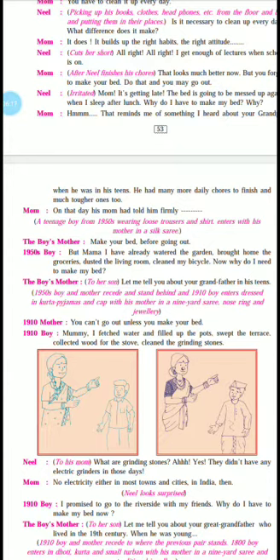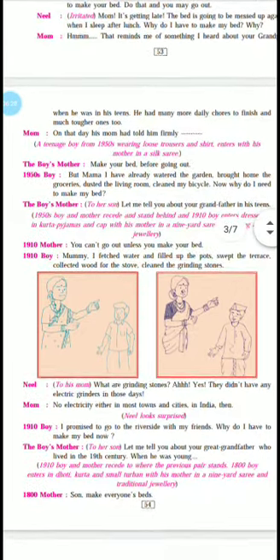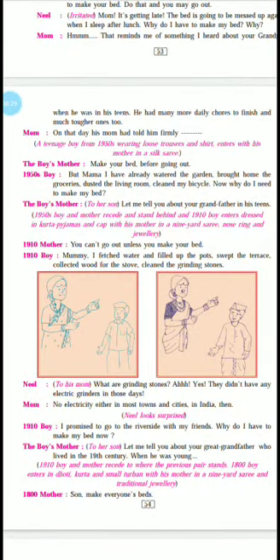So mother gives the example of his grandpa, and she says on that day his mom had told him firmly. Firmly means very strictly. So how does the story go? Obviously, if we have to read about his grandpa, we have to go to the era of 1950. So at that time his grandpa and grandpa's mother are both talking. You can see the change in costume, jewelry, and the way of speaking.